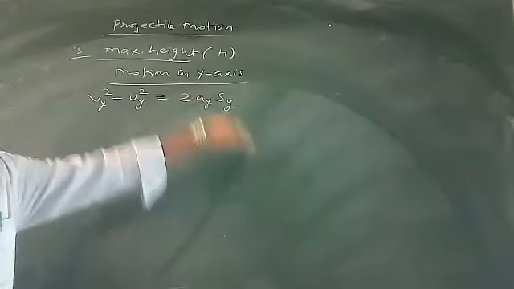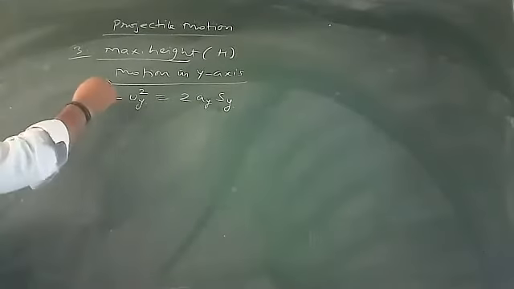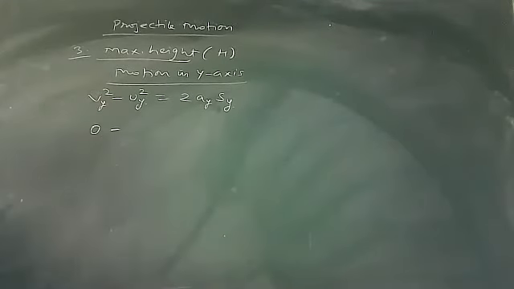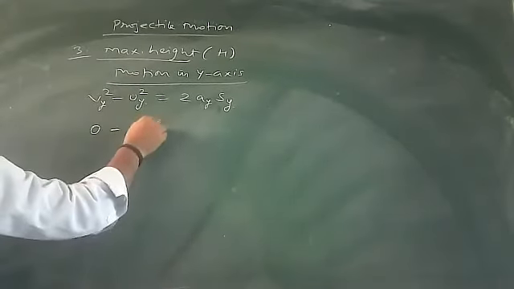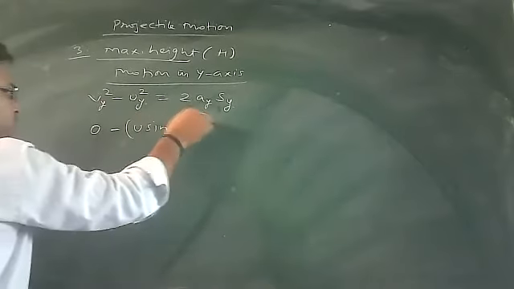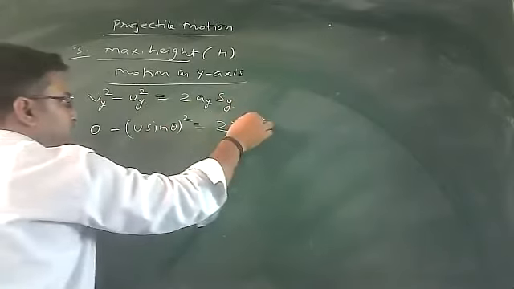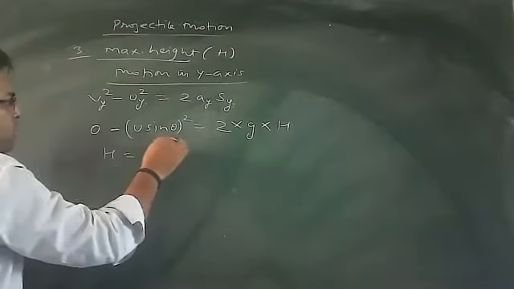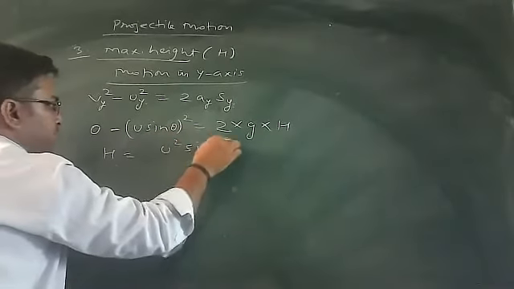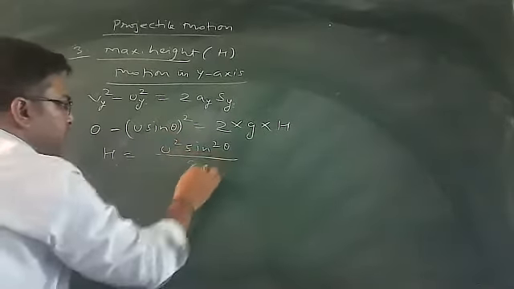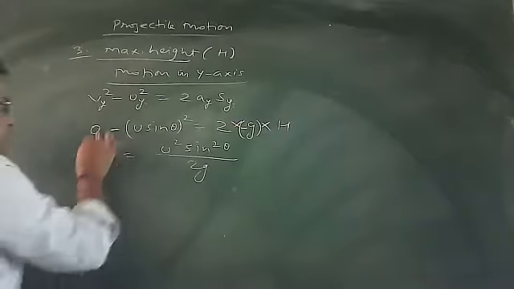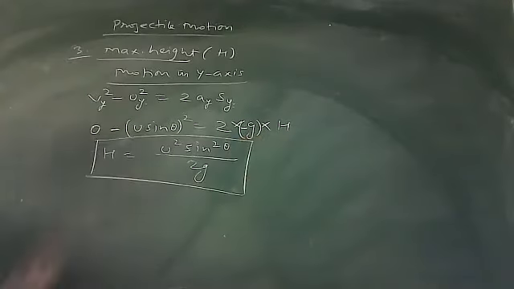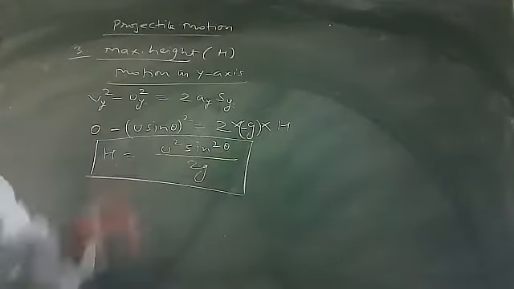Maximum height is the displacement in the y-axis that you want to calculate. At the maximum height in the y-axis, velocity is 0. What is u? That is u sin theta, and its square is equal to 2 times acceleration g times the height you want to calculate. You will get it is u square sin square theta divided by 2g. This will be negative. Maximum height will be u square sin square theta divided by 2g.